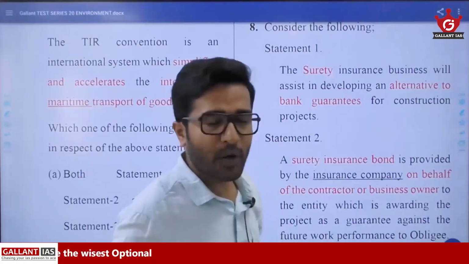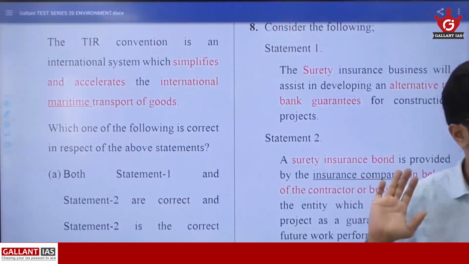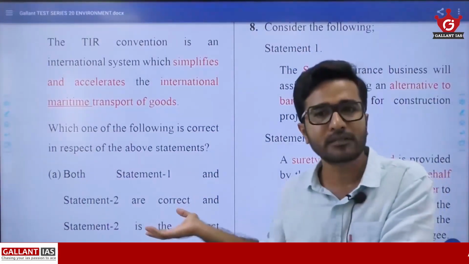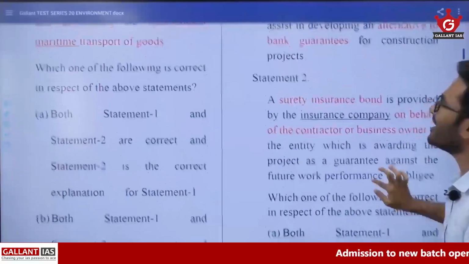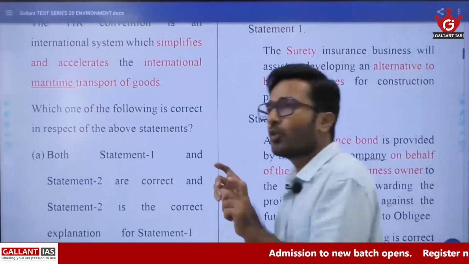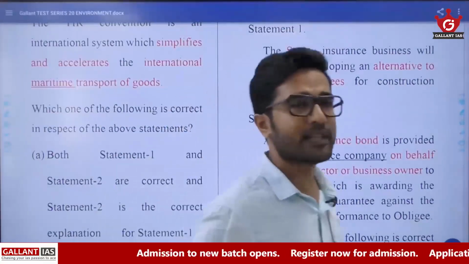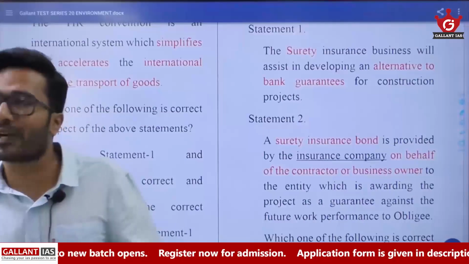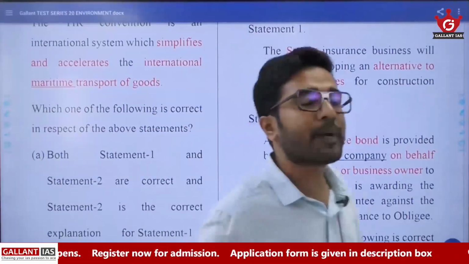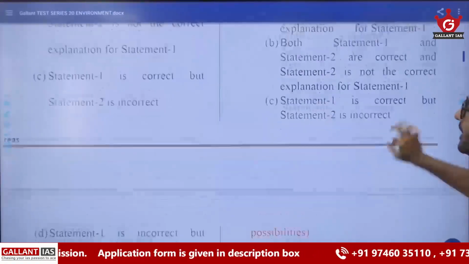You are having a bank guarantee. Instead of a bank guarantee, you are introducing a new term, surety bond. So if somebody fails to pay, we'll pay, right? So both are correct. Just from the English meaning, you all know how to read and deduce the meaning of an English word. That is enough, because you all have a basic idea about terminologies, what a bond is and so on. So that very surface-level knowledge is enough. So both are correct. A is the answer.